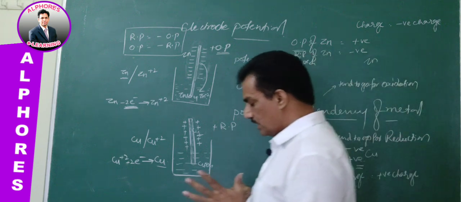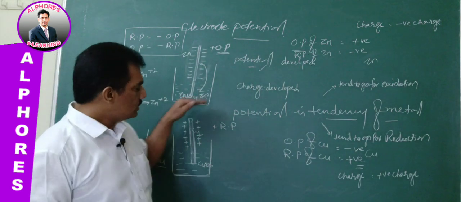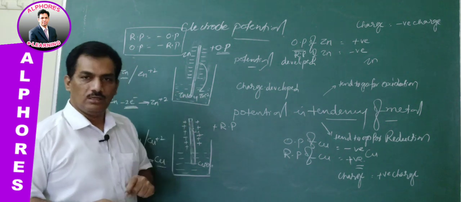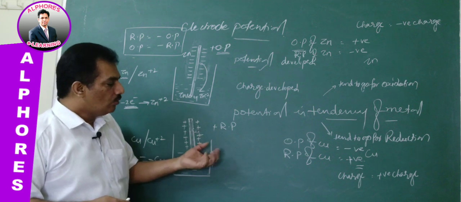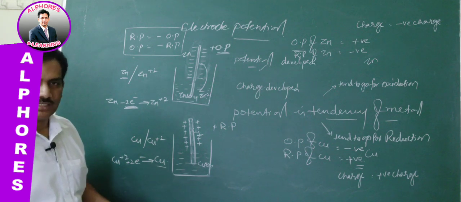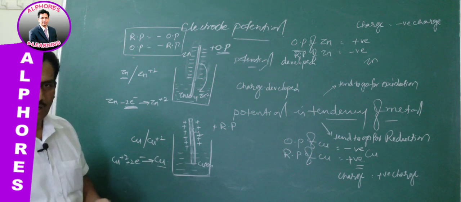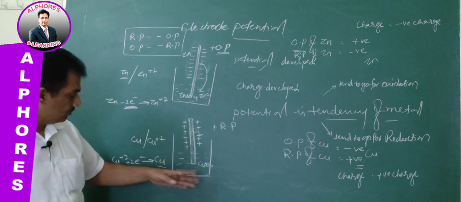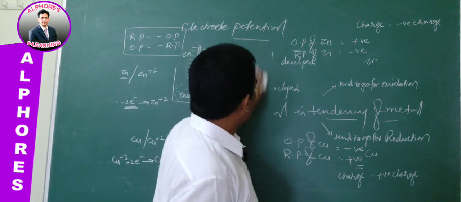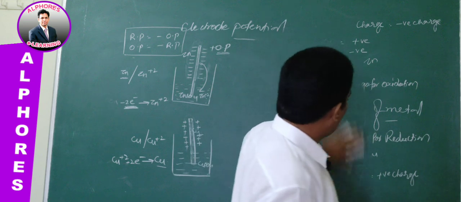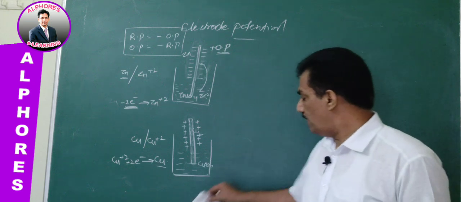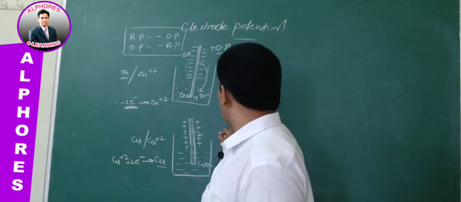And now the bigger question is, sir, both of these are metals, but why does one metal tend to go for oxidation while in the same scenario the other metal goes for reduction? That is the biggest dilemma for us. Why are these two behaving in a different manner, even though both are metals? For that purpose, we have to go to the second concept: what are the factors that build the tendency of metals or metal rods when they are dipped in their own salt solutions.